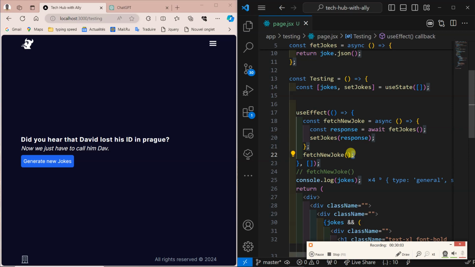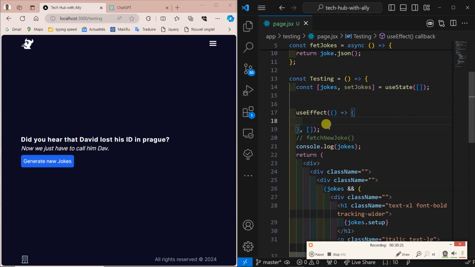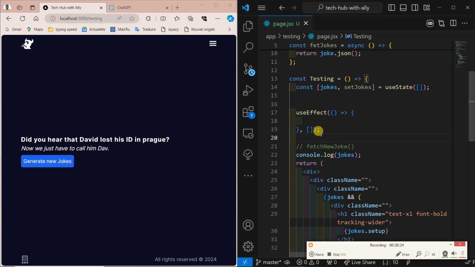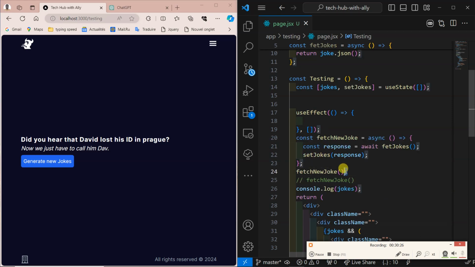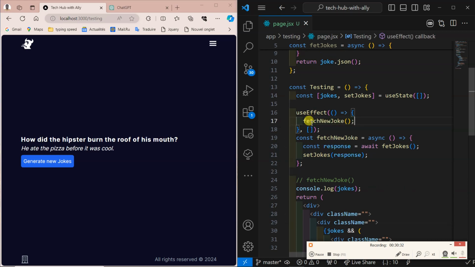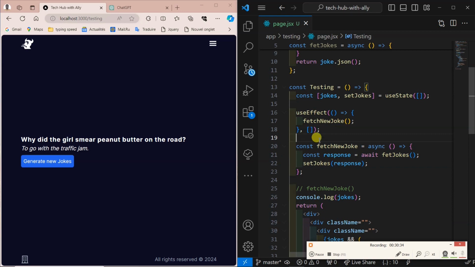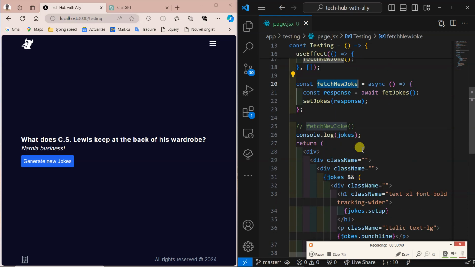Instead of fetching this one here within, calling this function here, we are going to remove everything here from the useEffect. If you want to keep calling this function the way you want, cut it out from there and bring it outside, then only this one will be called inside there. Like this, this one is independent, it's global. I can pass it in every code here, nothing will happen to it.